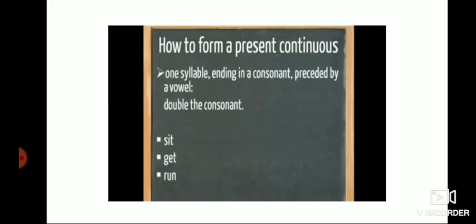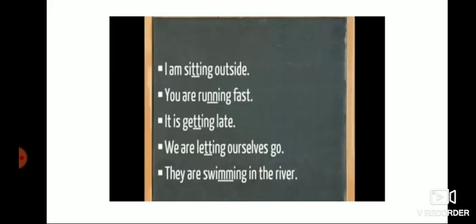Okay, then for a one syllable word that ends in a consonant preceded by a vowel, you have to add a double consonant. Sit, sitting; get, getting; run, running; swim, swimming. I'm sitting outside, you are running fast, it is getting late, we are letting ourselves go, they are swimming in the river.